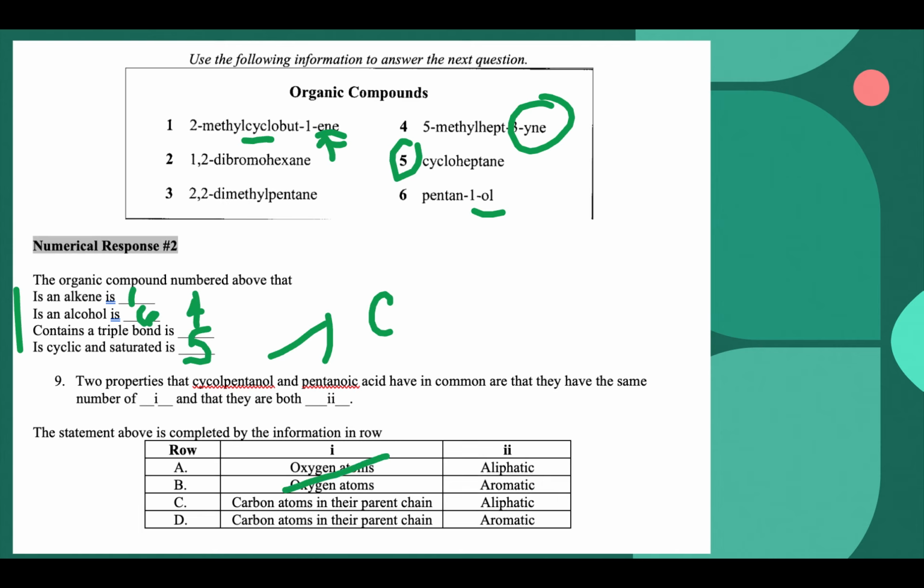They do have different numbers of alcohols even if we drew this out. So we definitely are narrowing it between C and D. And then if you don't see a benzene ring, you are not aromatic. So it has to be aliphatic. So the answer was C.